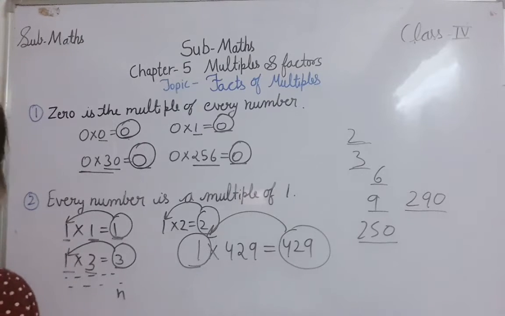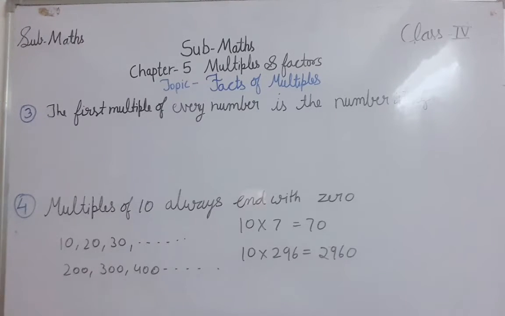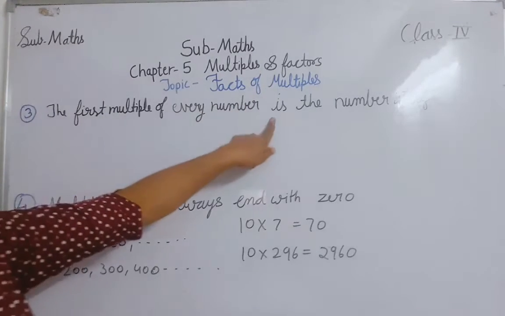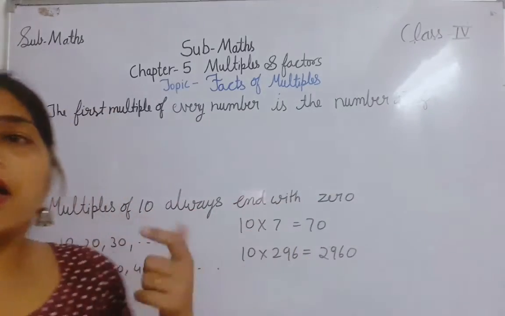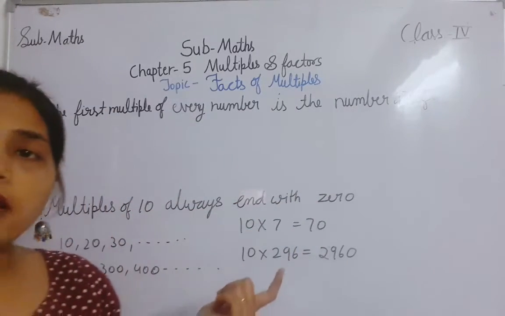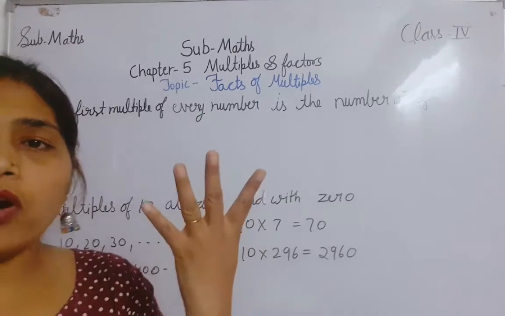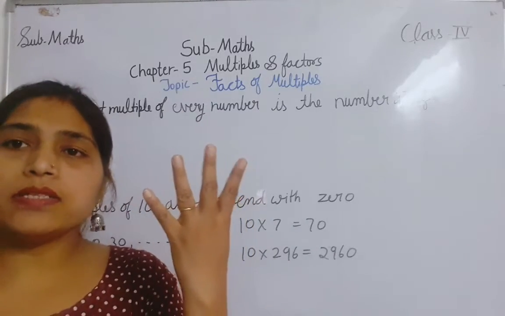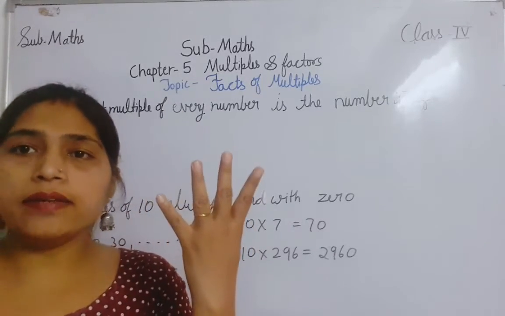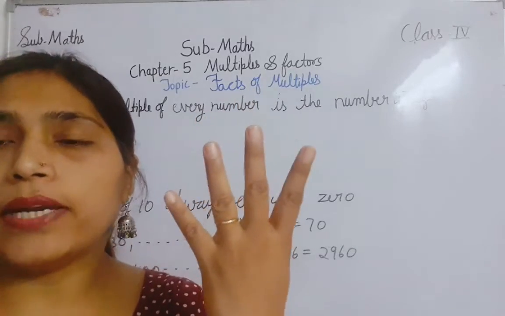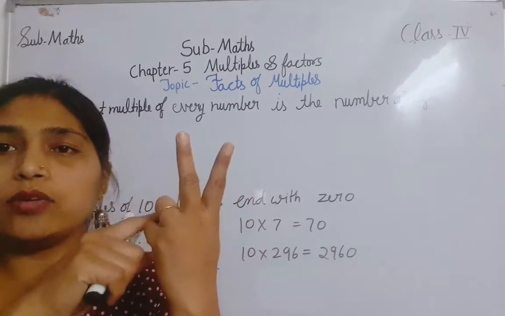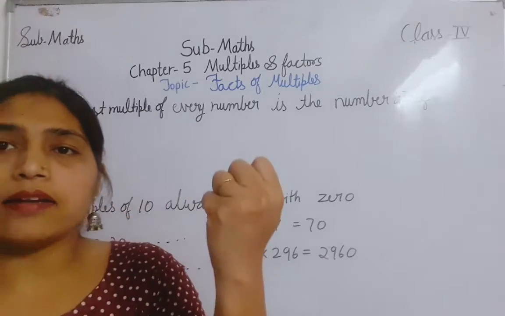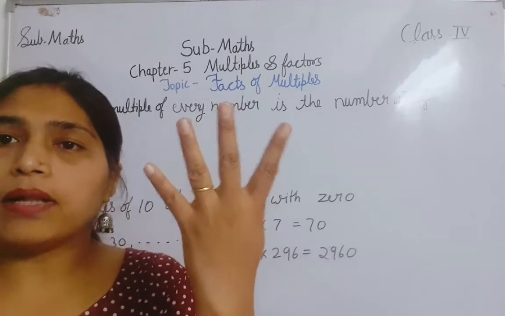Let's see the third fact. So now fact number 3. What is the third fact of multiples? The first multiple of every number is the number itself. Yesterday I told you, if I am talking about the first 4 multiples, for example if I say write the first 4 multiples of 3, then 3 ones are 3, 3 twos are 6, 3 threes are 9, 3 fours are 12. These are the first 4 multiples of 3.